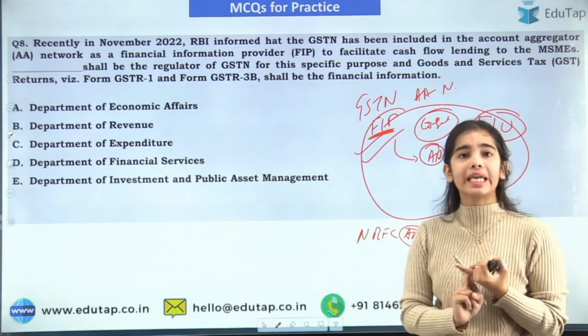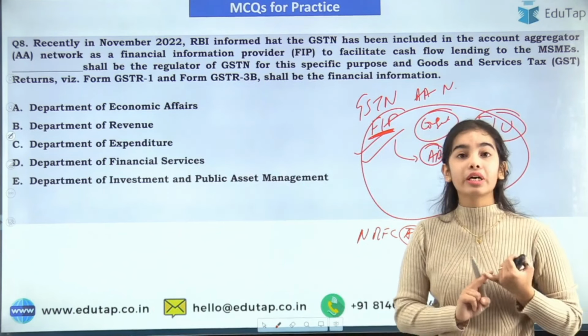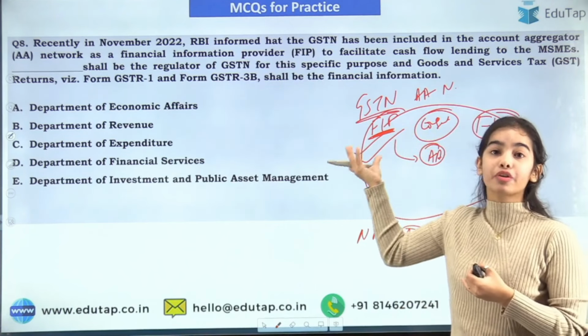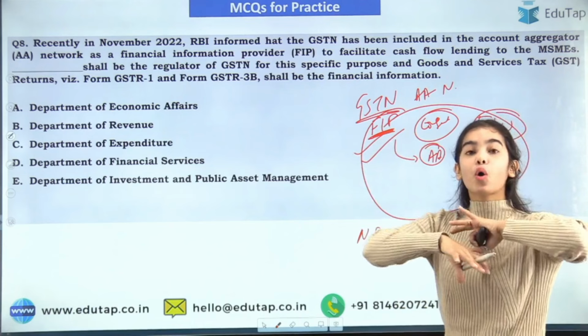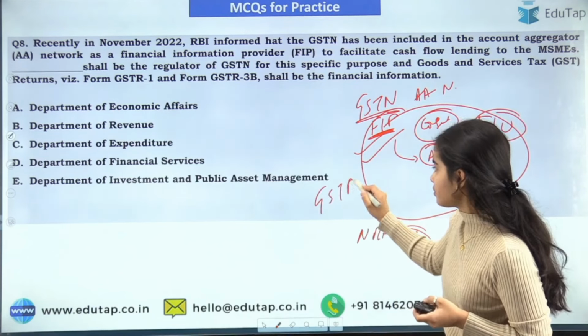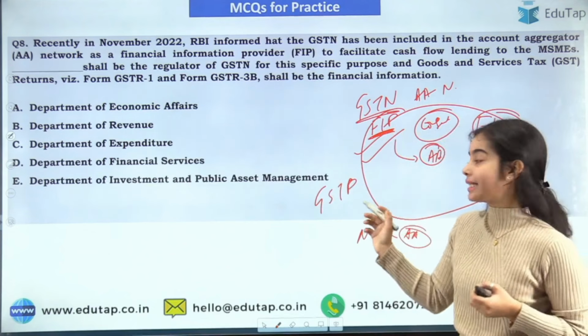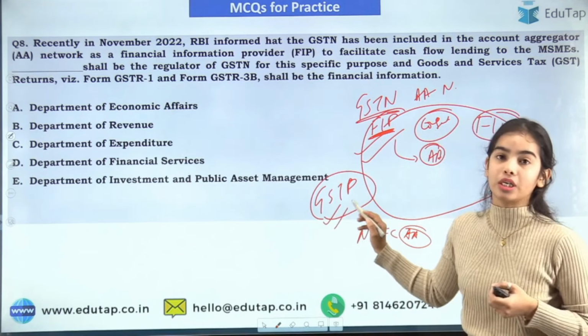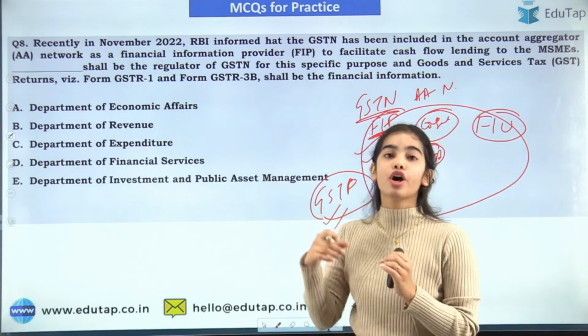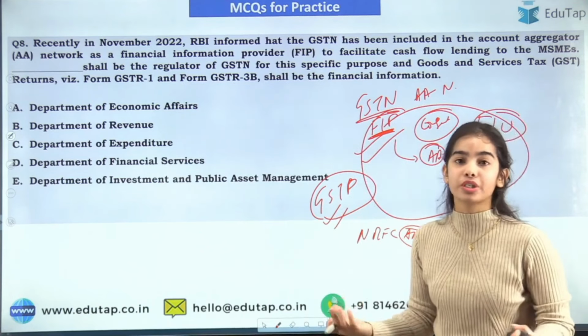I have told you about the account aggregator network, what it is. I have told you what the GSTN is. What is this GST network? It is the IT infrastructure, the background for the common GST portal. This GSTN is the one that is supporting this GST portal. The GST portal is the one that has all the information. That is the mother database for GST, that has all the information regarding GST.